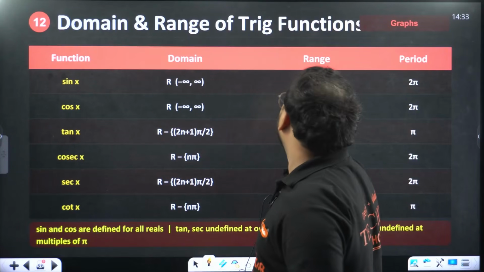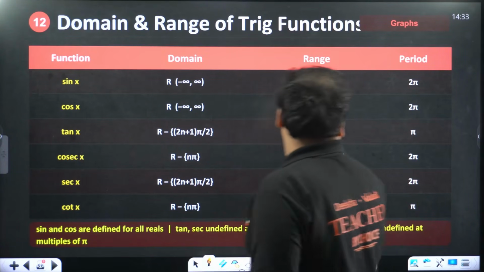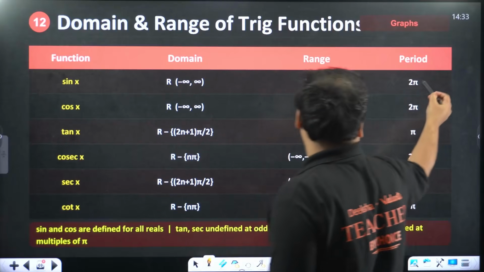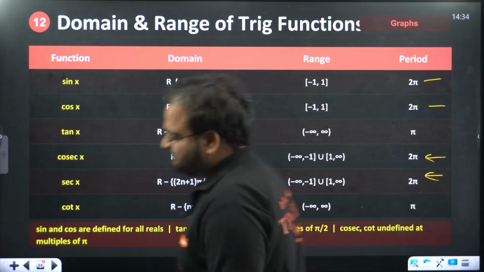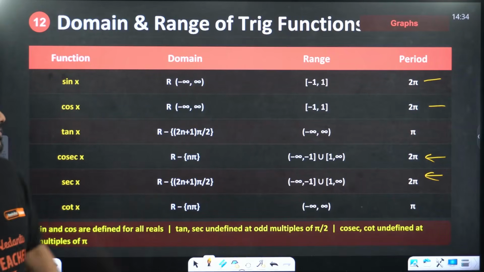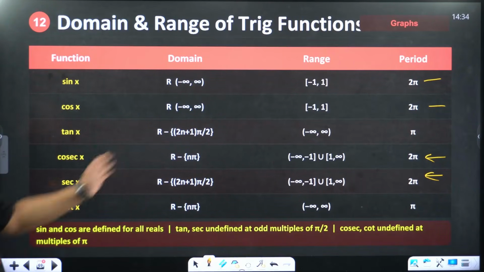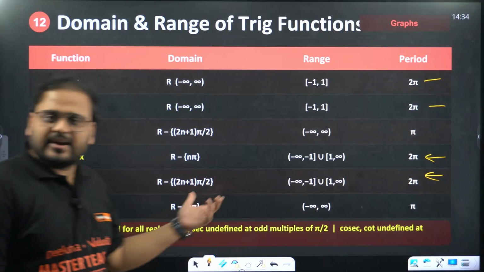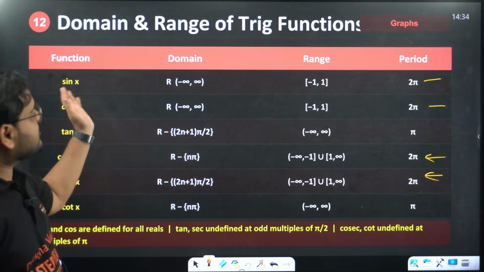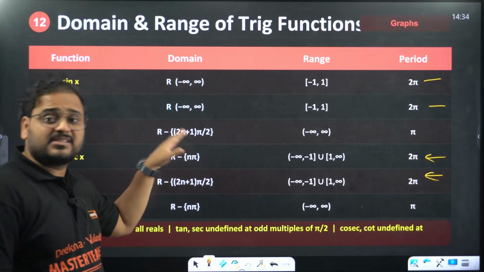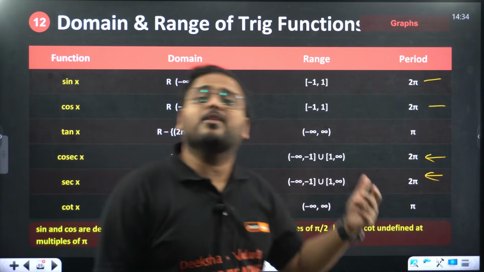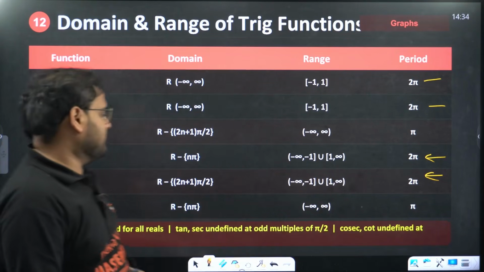This is the domain and range and their respective periods. For sin, cos, cosecant and sec the period is 2 pi, and for tan and cot it is pi. These are periodic functions, that's why the periods are written over here. Domain and range are clear, this is very simple. Please remember, this is not for the inverse function, this is for the sine function. All real numbers over here except the odd multiples. Sometimes MCQs directly ask these kinds of questions. I'll show you that as well, don't worry.